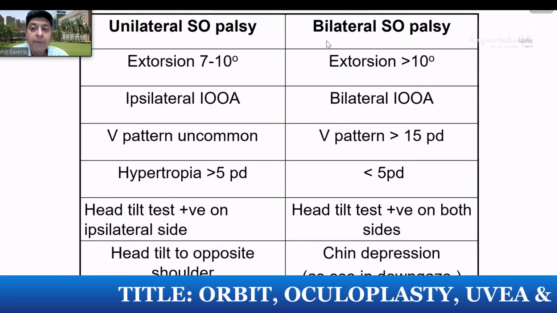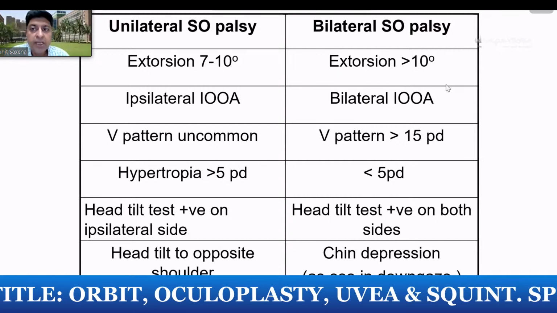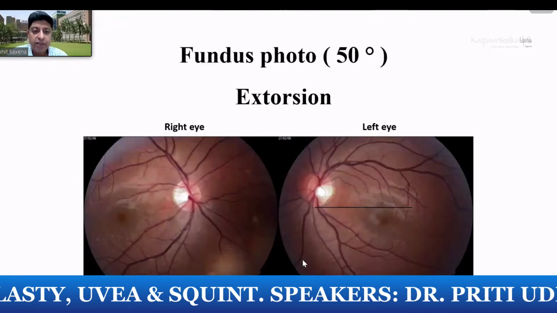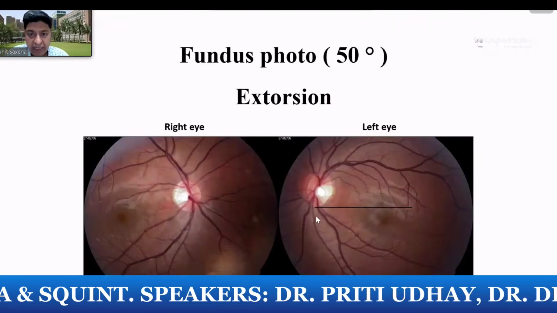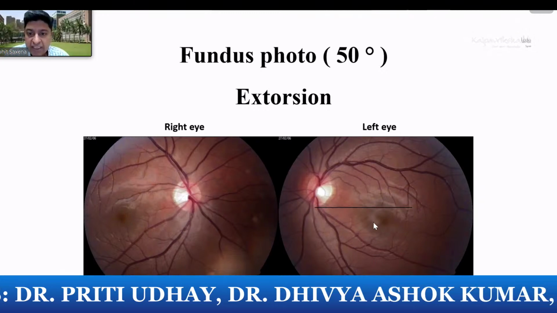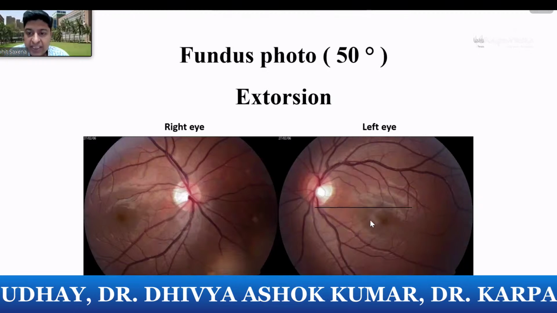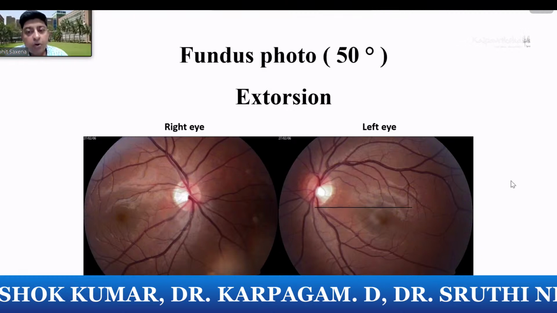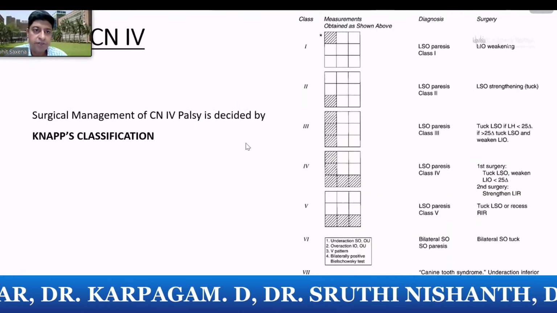You will also have a much larger amount of excyclotorsion in a bilateral superior oblique palsy, a V pattern with a bilateral IO. This is how you look for excyclotorsion. You can see that normally it should be in the lower third of the disc, the fovea, but here you can see the fovea is displaced both sides, left more than right. So this is showing you excyclotorsion.